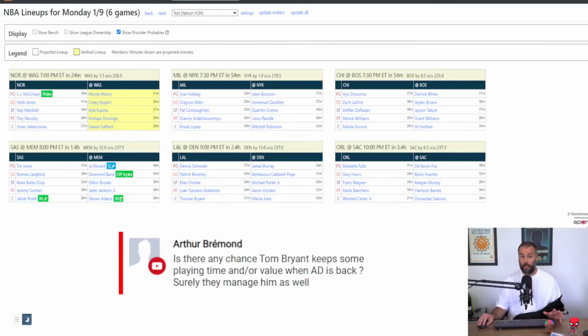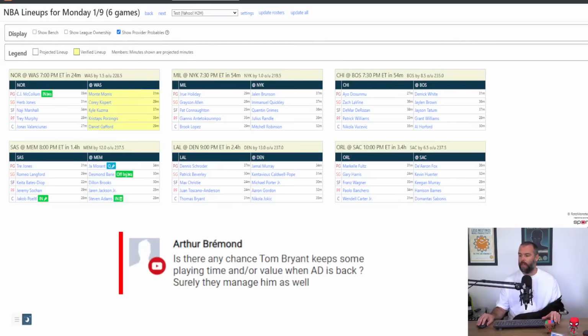Is there any chance Tom Bryant keeps some playing time and value when AD is back? Yeah, look, there's a chance. We saw at the start of the season he just really didn't play at all. When Davis was there, Davis would play 36 minutes and Bryant would play 12. So I think there's a little bit more of a chance for crossover between those two, and I definitely wouldn't drop him as soon as Davis is back. I'd like to see how it all looks first.